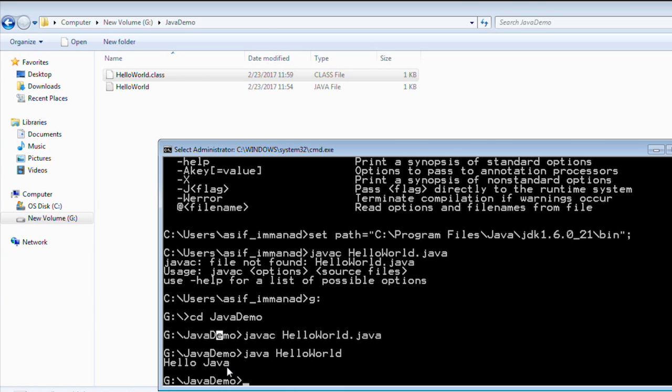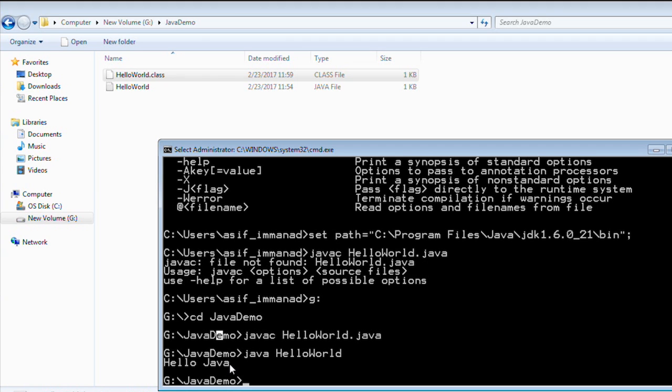Now let's try the same thing by using the Eclipse IDE. We'll execute the same program on an IDE now. What we are using here is the Eclipse IDE, basically the Eclipse Luna version. We have many Eclipse versions: Eclipse Indigo, Eclipse Galileo, Eclipse Juno, Eclipse Luna. It's up to you, but my preference is Eclipse Luna because it has many features and many inbuilt tools. So what I'm using currently is Eclipse Luna.